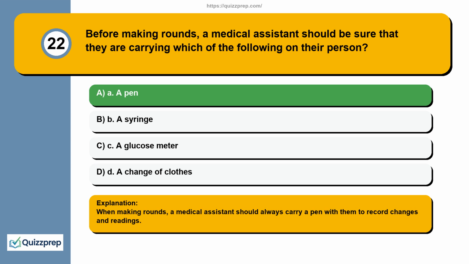When making rounds, a medical assistant should always carry a pen with them to record changes and readings.